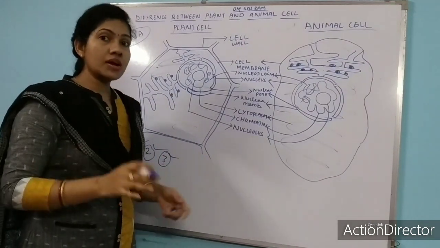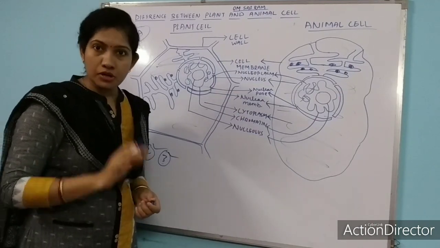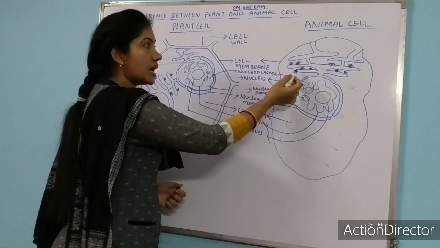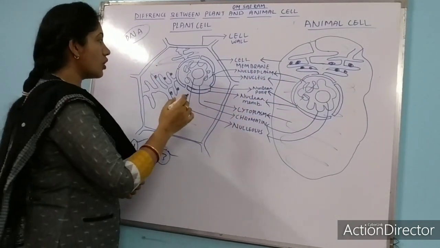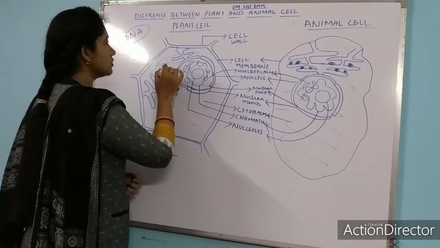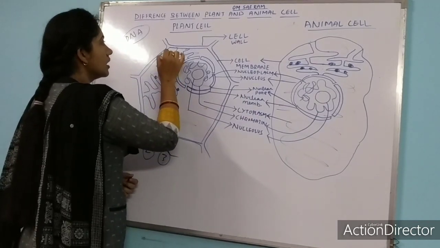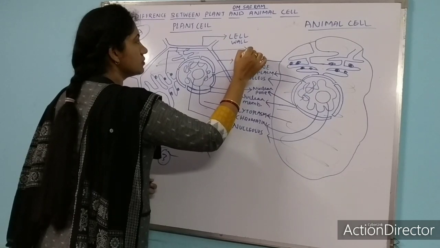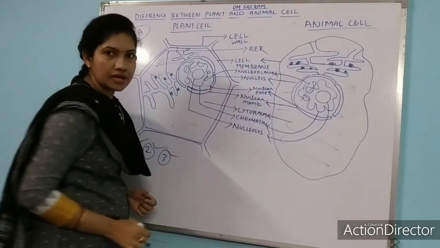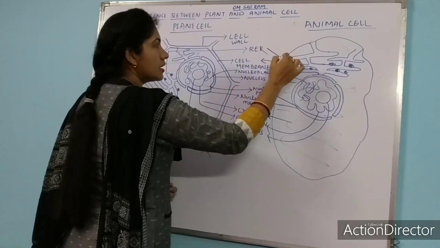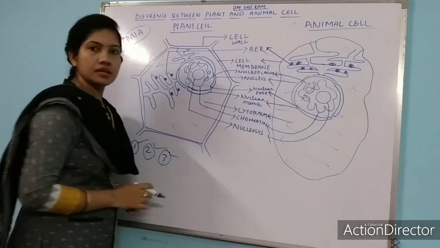The type of endoplasmic reticulum where the ribosomes are attached, we call rough endoplasmic reticulum. RER, I am writing. Rough endoplasmic reticulum.